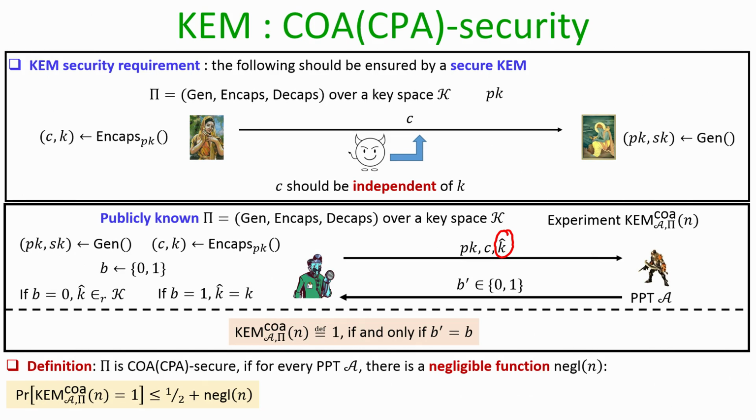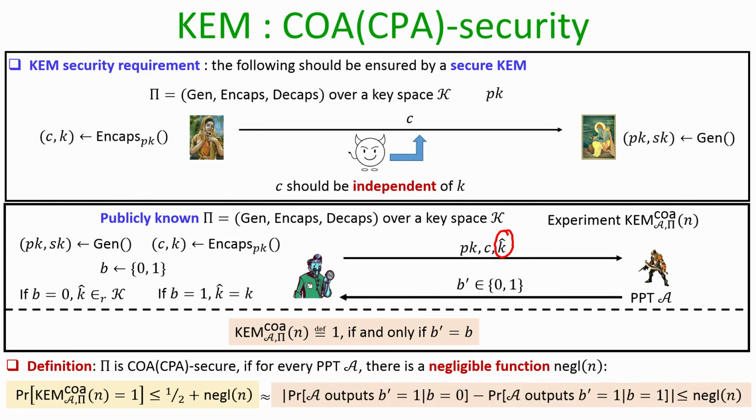And we say that our key encapsulation mechanism is COA secure if for every polytime adversary there exists a negligible function such that the probability of the adversary winning the game is upper bounded by half plus negligible probability, or equivalently, the distinguishing advantage of the adversary is negligible. Namely, it does not matter whether k cap is generated as per method little b equal to 0 or as per method little b equal to 1, the output of the adversary should be almost the same except with negligible probability in both cases.